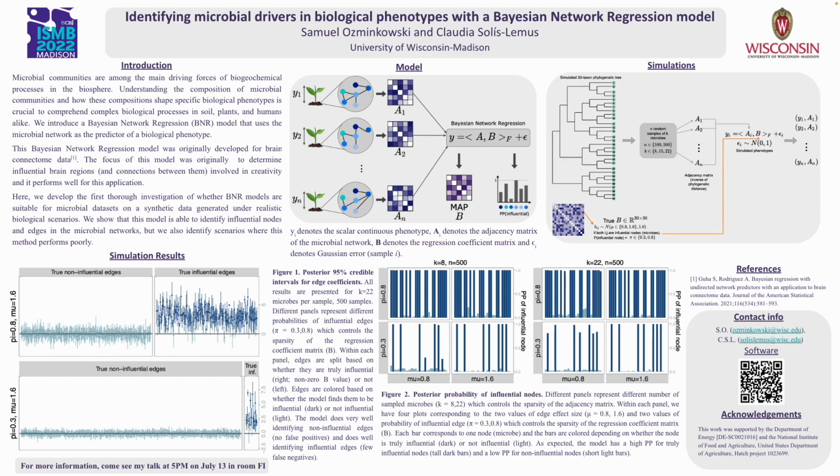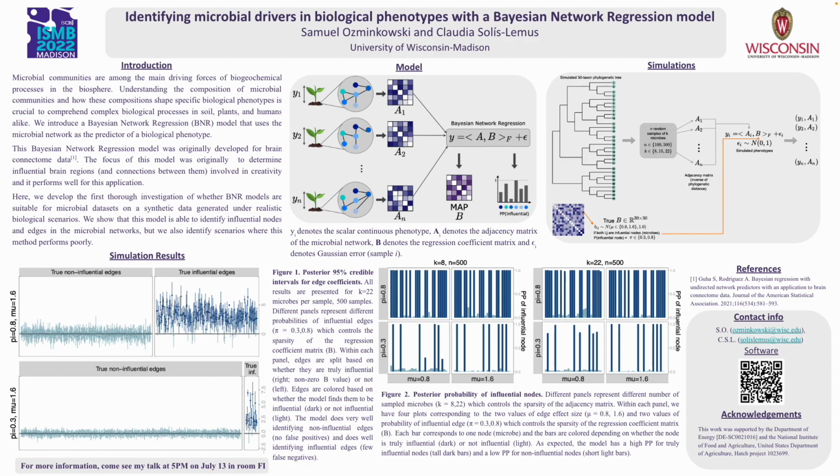We begin by simulating a 30-taxon phylogenetic tree and a true coefficient matrix. The phylogenetic tree is simulated using the R package APE. For the coefficient matrix, we first determine if each microbe is influential on the response by drawing from a Bernoulli distribution with either 0.3 or 0.8 as the probability that each node is influential. Then, we set each edge coefficient as follows. For every pair of influential microbes, we draw from a normal distribution with mean 0.8 or 1.6 and variance 1. For edges where one or both microbes are not influential, we set the edge coefficient to 0.